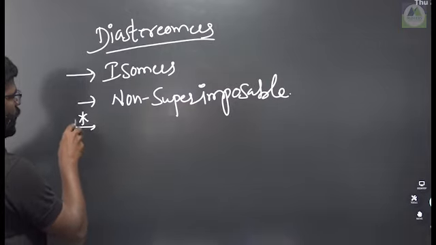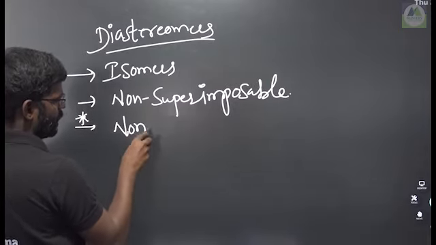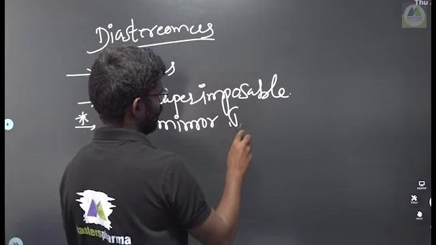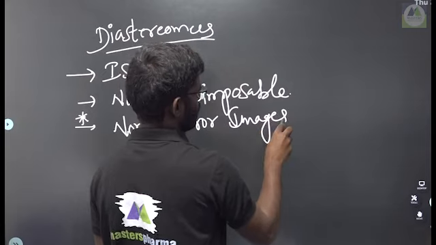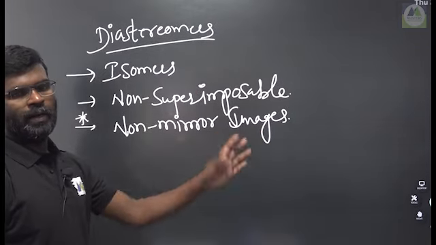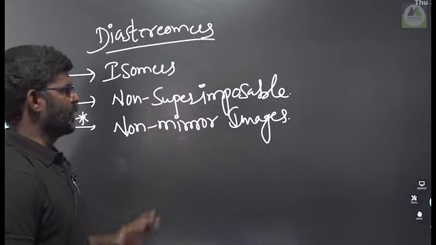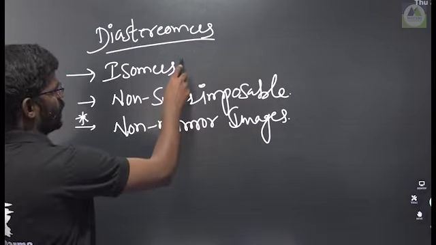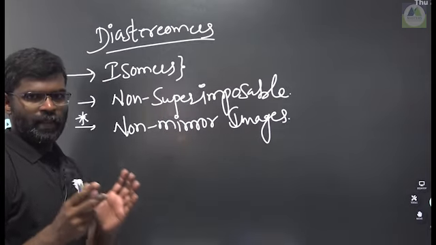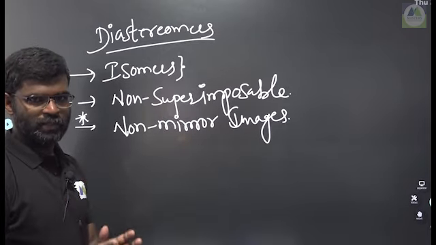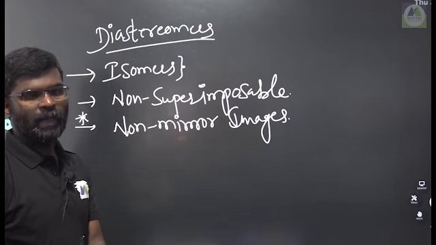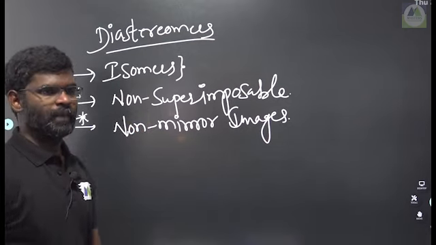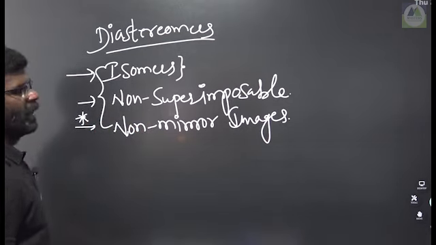And the third important point is non-mirror images. In enantiomers, those are mirror images. Here, non-mirror images: they are not mirror images of each other, but they are non-superimposable also. Non-superimposable and non-mirror images, but those are isomers. The common point is that enantiomers and diastereomers are both isomers, and both are non-superimposable. The difference is that one is a mirror image and the second one is a non-mirror image. This is the type of diastereomers, right?